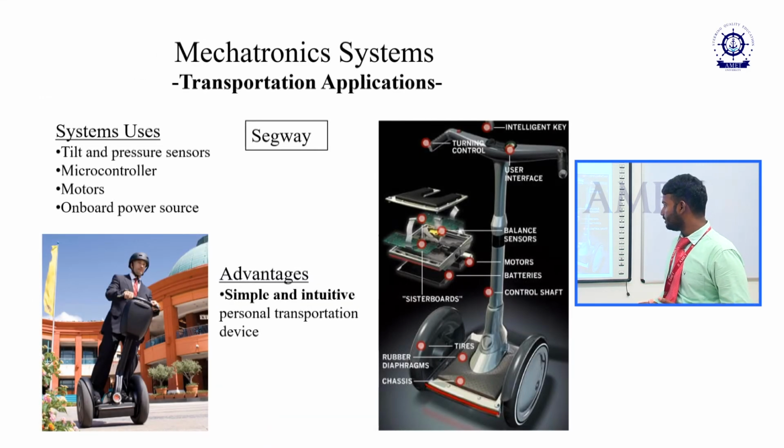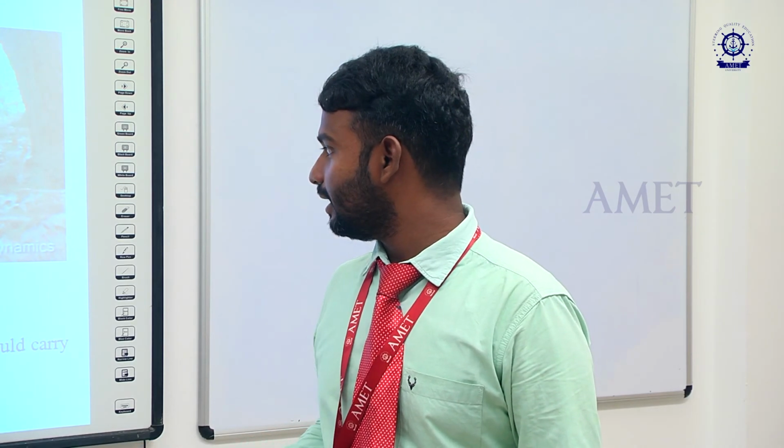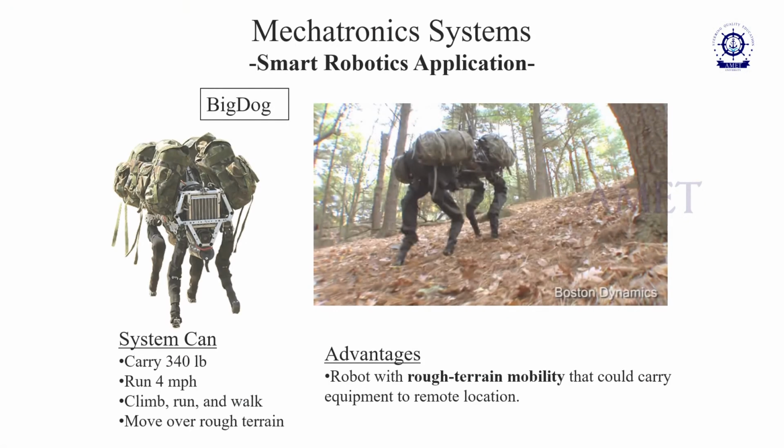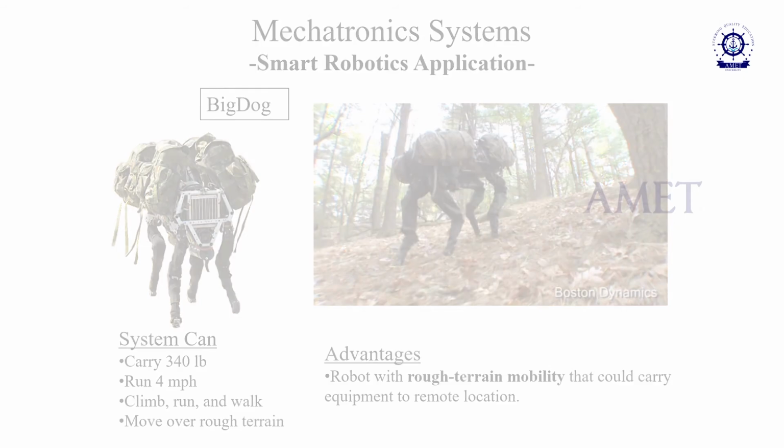Normally we use this Segway for moving from one place to another in any sort of terrain region. Nowadays, in our place also, they are using it for surveillance purposes. This is a big dog. It can be transported or it can be walked in any sort of rough terrain.